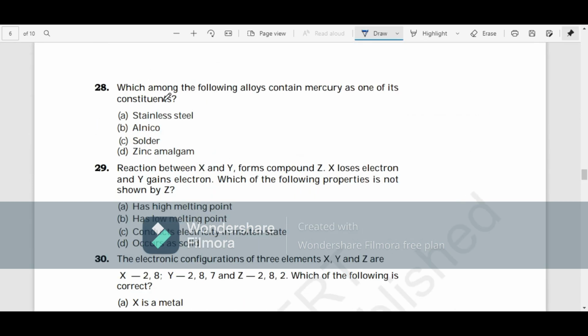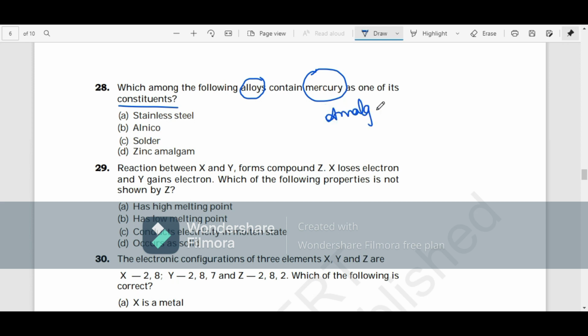Which among the following alloys contain mercury as one of its constituents? Any kind of alloy with mercury has the name amalgam along with it. Okay, zinc amalgam. This is the answer.